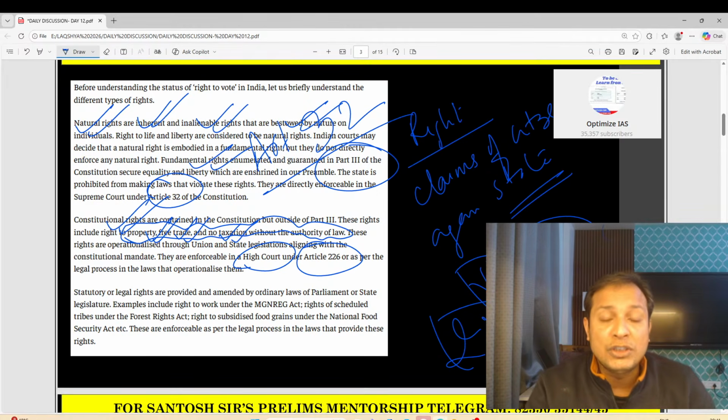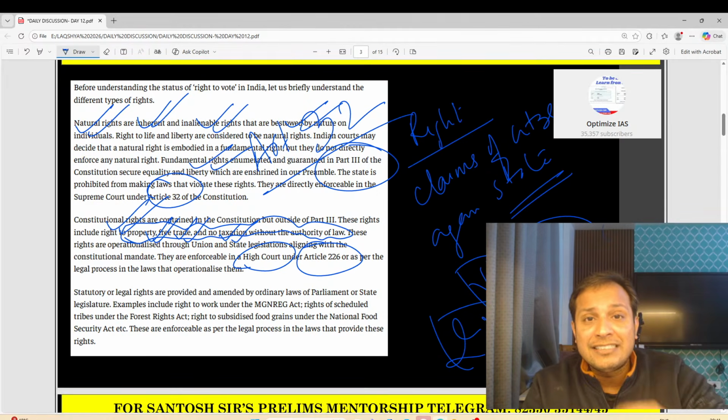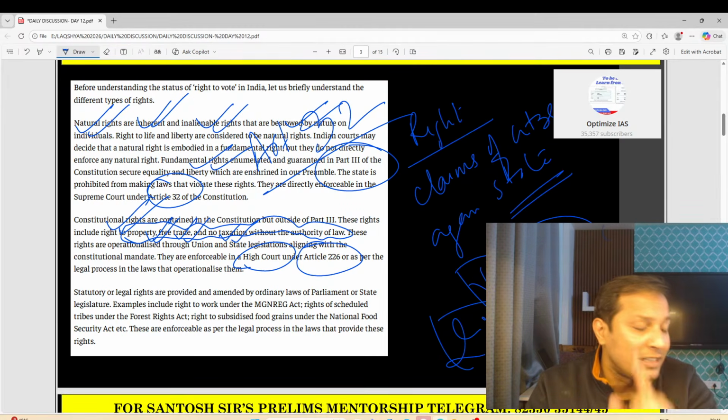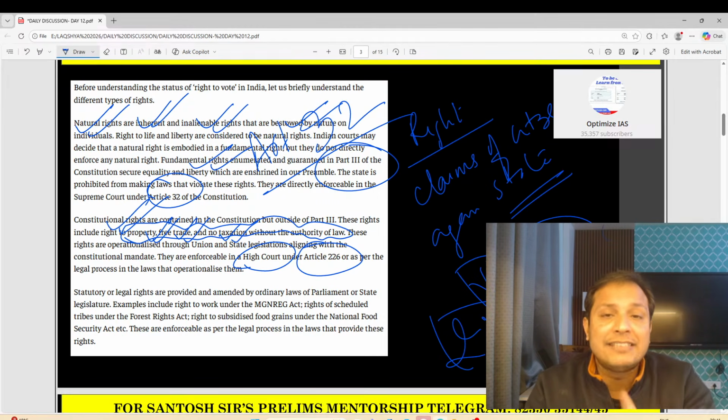High courts can also issue writs for statutory rights and other rights. This is very, very important, guys. 226 and 32.